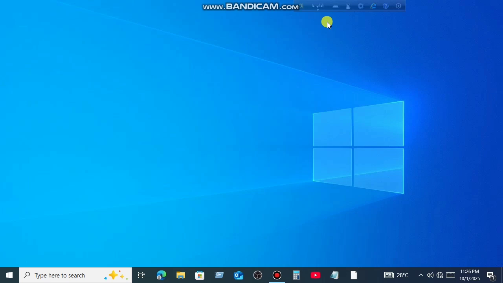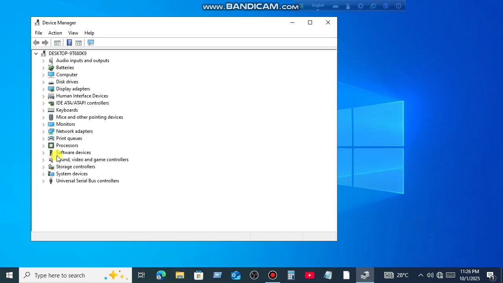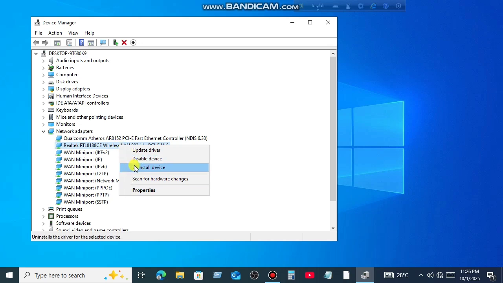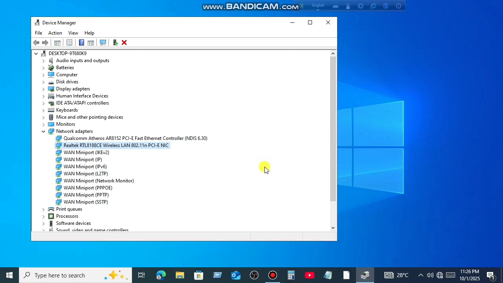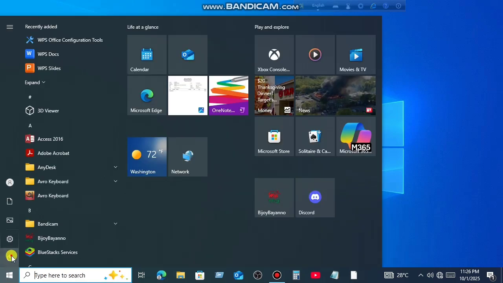But if that doesn't work, then again go to Device Manager. Go to Network Adapter. Expand it and uninstall your wireless network adapter. And restart your device. Windows will automatically reinstall the driver.